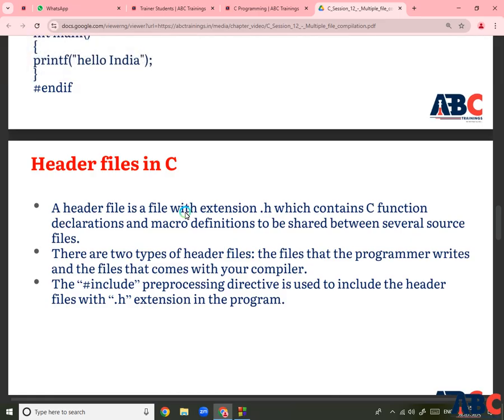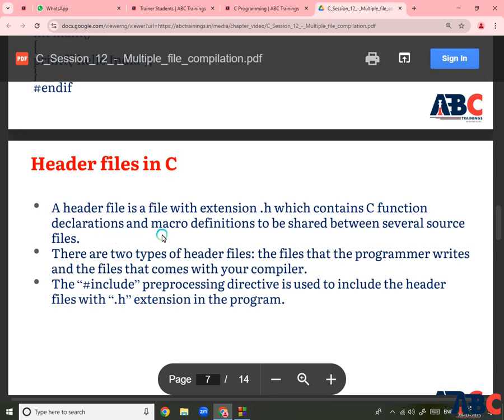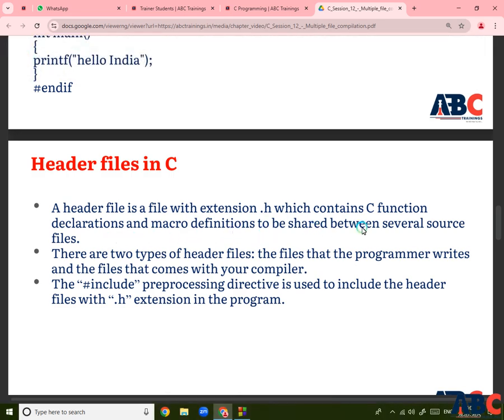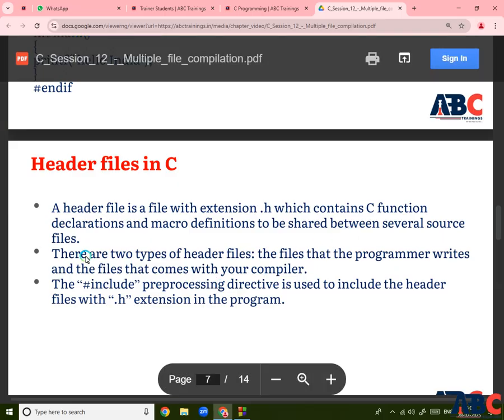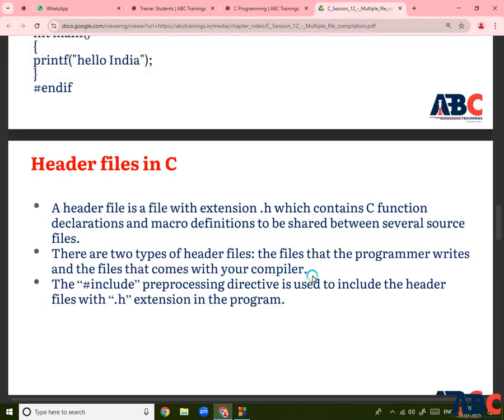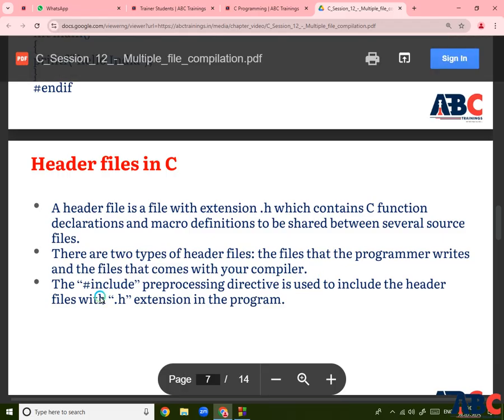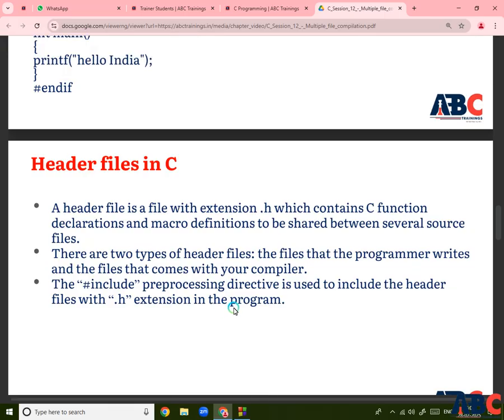Normally a header file is also a preprocessed statement. Header files have the extension .h and contain C function declarations and macro definitions to be shared between several source files. There are two types of header files: files the programmer writes, and files that come with your compiler. A compiler translates source code into machine code. Normally #include is a preprocessor directive used to include header files with the extension .h in the program.